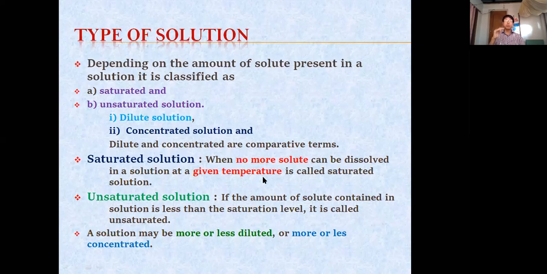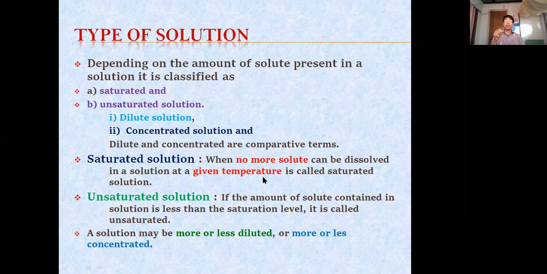So when no more solute can be dissolved in a solution at a given temperature, it is called saturated solution. That means if the solute becomes more than the solvent can take, it will not get dissolved. It will remain as it is. So after the saturation point, take the same example, sugar and water.